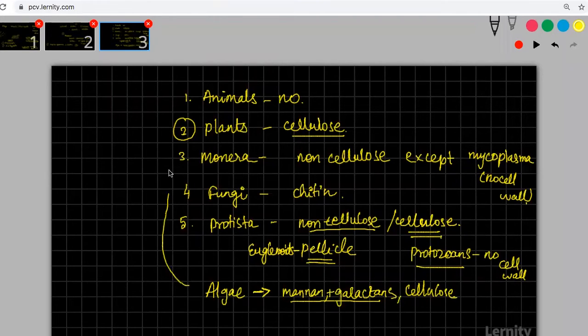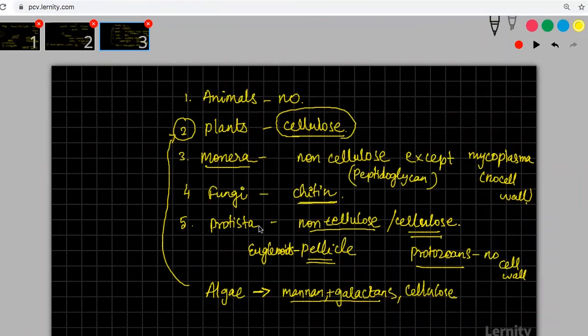This is for algae, but all plants will surely have cellulose. In case of Monera, it is only peptidoglycan. Monera will have only peptidoglycan. Fungi majority will have chitin only.